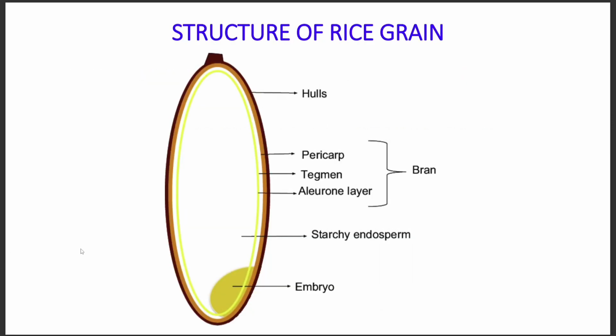If we see the structure of the rice grain, then there are mainly four things. That is the hull, which is present on the outside layer of the rice grain, and then on the inner side we have three things. This portion is known as the pericarp. Then in this portion we also have the tegmen, and in the inner layer we have the aleurone layer. So these three layers combine together and make bran. And after that, in the most inside area, we have the starchy endosperm. Mainly it consists of starch, that is carbohydrates, and by that portion the plant can sprout.